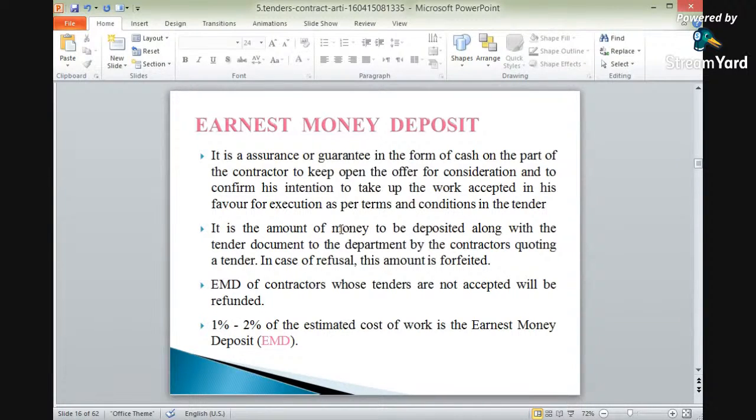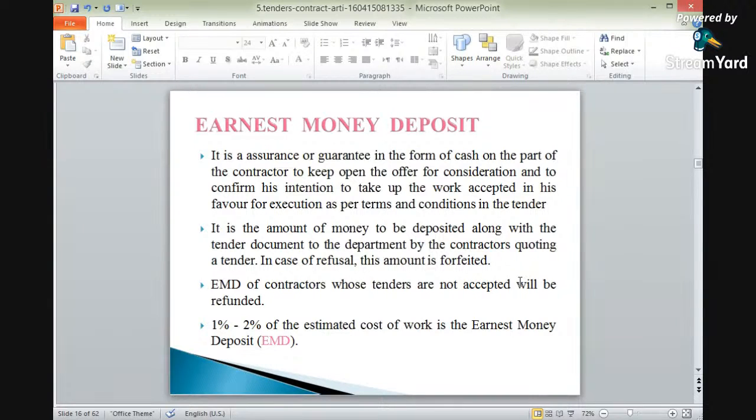So it is the amount of money to be deposited along with the tender documents to the department by the contractor quoting a tender, to show that I am interested and willing to do the work. Okay? So it is deposited by the contractor in the form of cash or in the form of DD. Okay? So in case of refusal, this amount is forfeited. That means it will be forfeited.